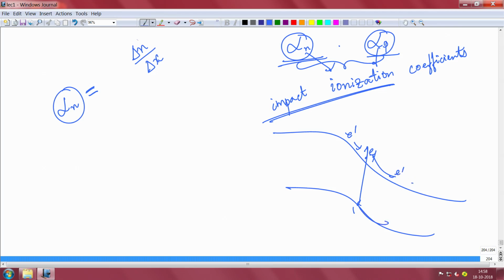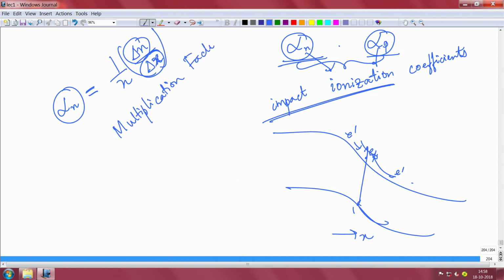So, what is the change of the excess carriers you are generating because of this impact ionization with respect to position? This whole thing divided by the total electrons at any point is your impact ionization coefficient. And the way the carriers are creating and multiplying, there is a multiplication factor,